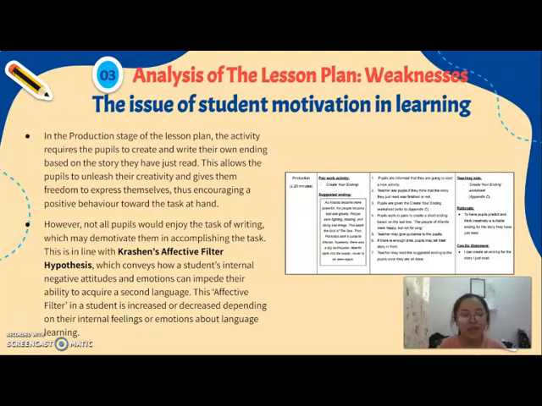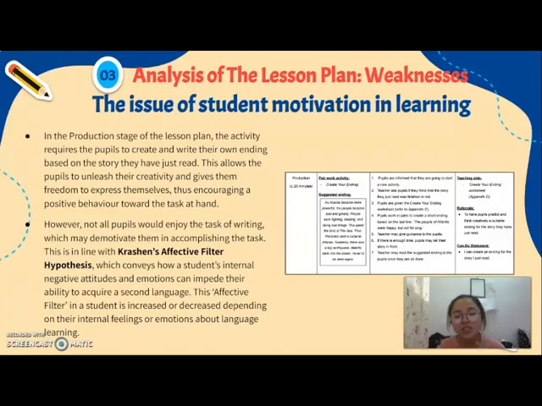As stated, not all people will enjoy writing, especially year 3 students. This is what is stated in Krashen's affective filter hypothesis, where students' internal negative attitudes and emotions can impede their ability to acquire a second language.